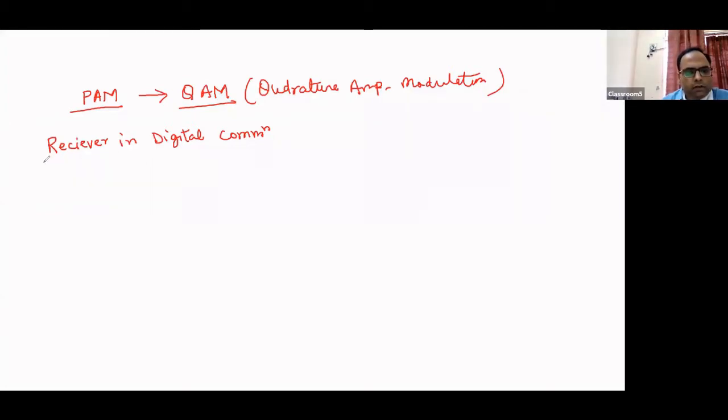So receiver in digital communication. You know that after transmitting the signal into the free space, ultimately we have to receive the signal at the site of receiver. And in digital communication, there are two broad types of the receiver which we commonly use. First one can be correlator based receiver,